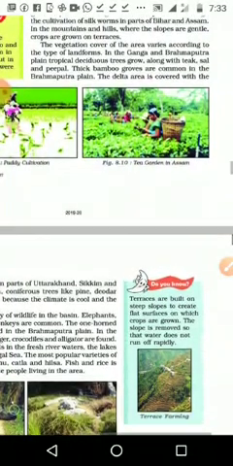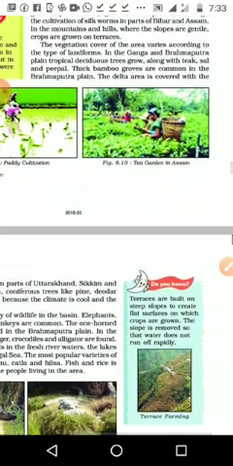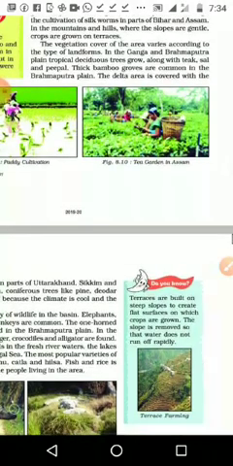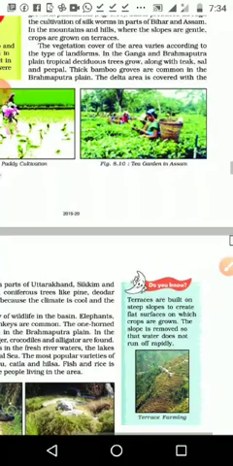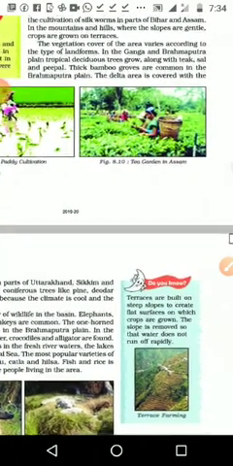The big hardwood trees we can see, growing very tall. Then we can see inside the forest, it will be more or less clean. We can't see small shrubs and other things like that. That is the speciality of the deciduous forest.